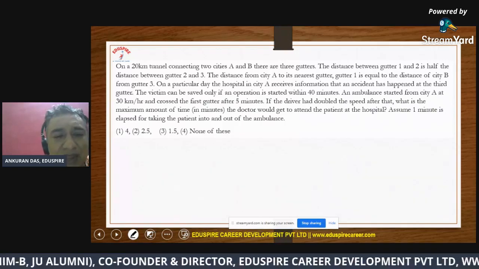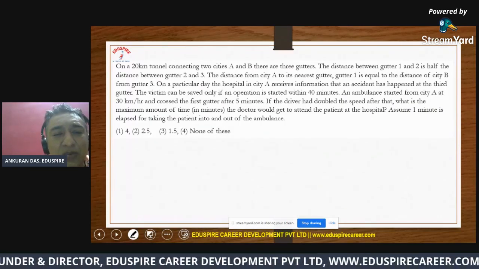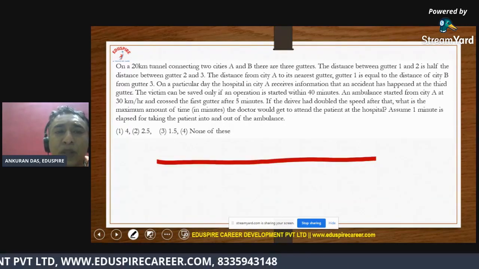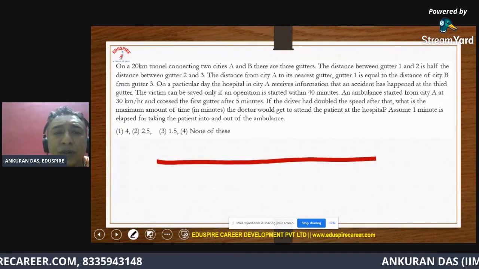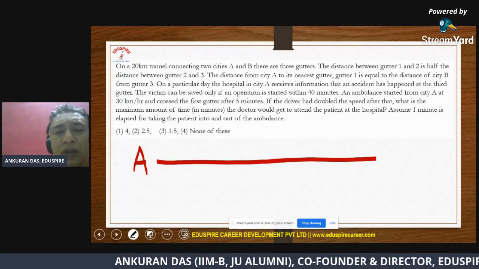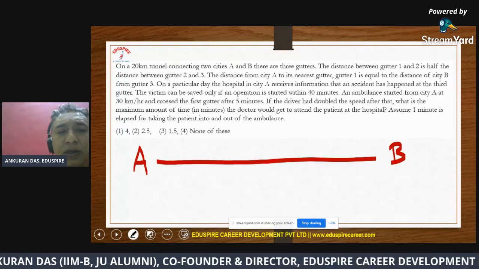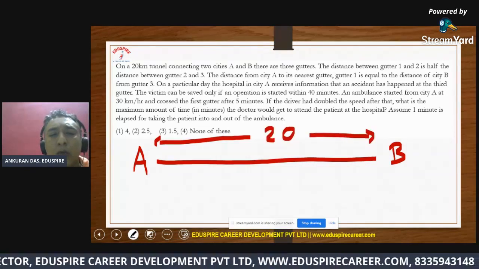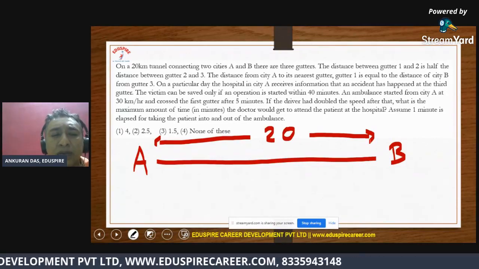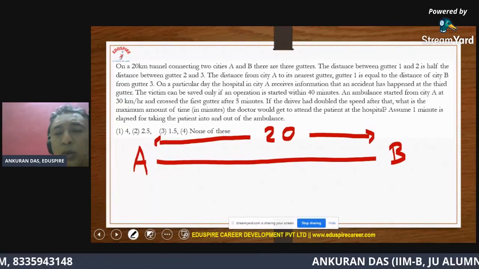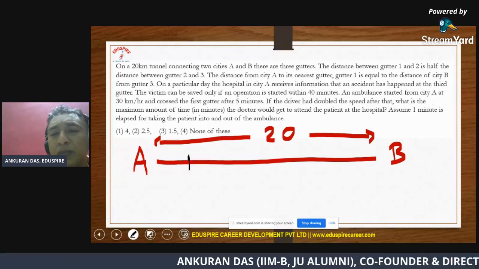So let me quickly read the question, and by the time, let me draw the diagram to explain what is being said here. It is about a tunnel which is connecting two cities, A and B, which are basically 20 kilometers away. So the distance between A and B is 20. Now what they have said is there are three gutters, located in such a way that you need to understand.